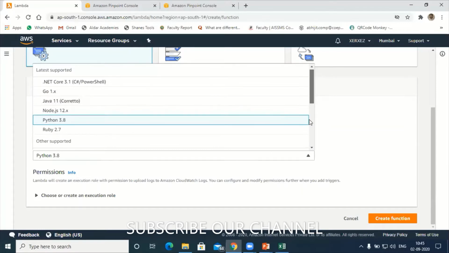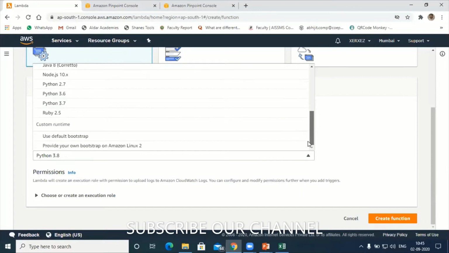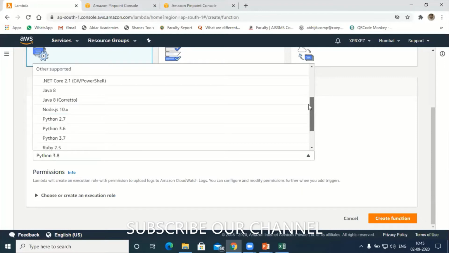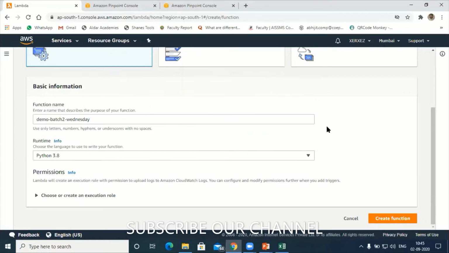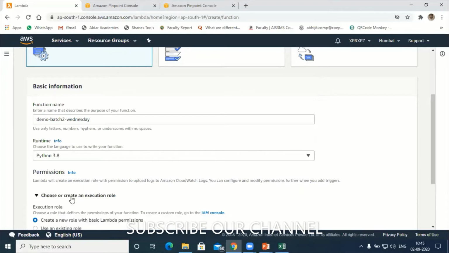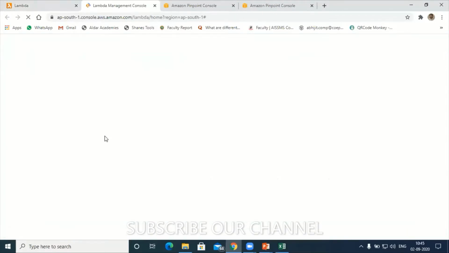You can check the older versions also here, Ruby versions are there. Version-wise you can select. So I will choose the latest, Python 3.8. Next is choose or create an existing role. This is very important. So I'll try to create one role now. To create the role, I'll go to IAM role.